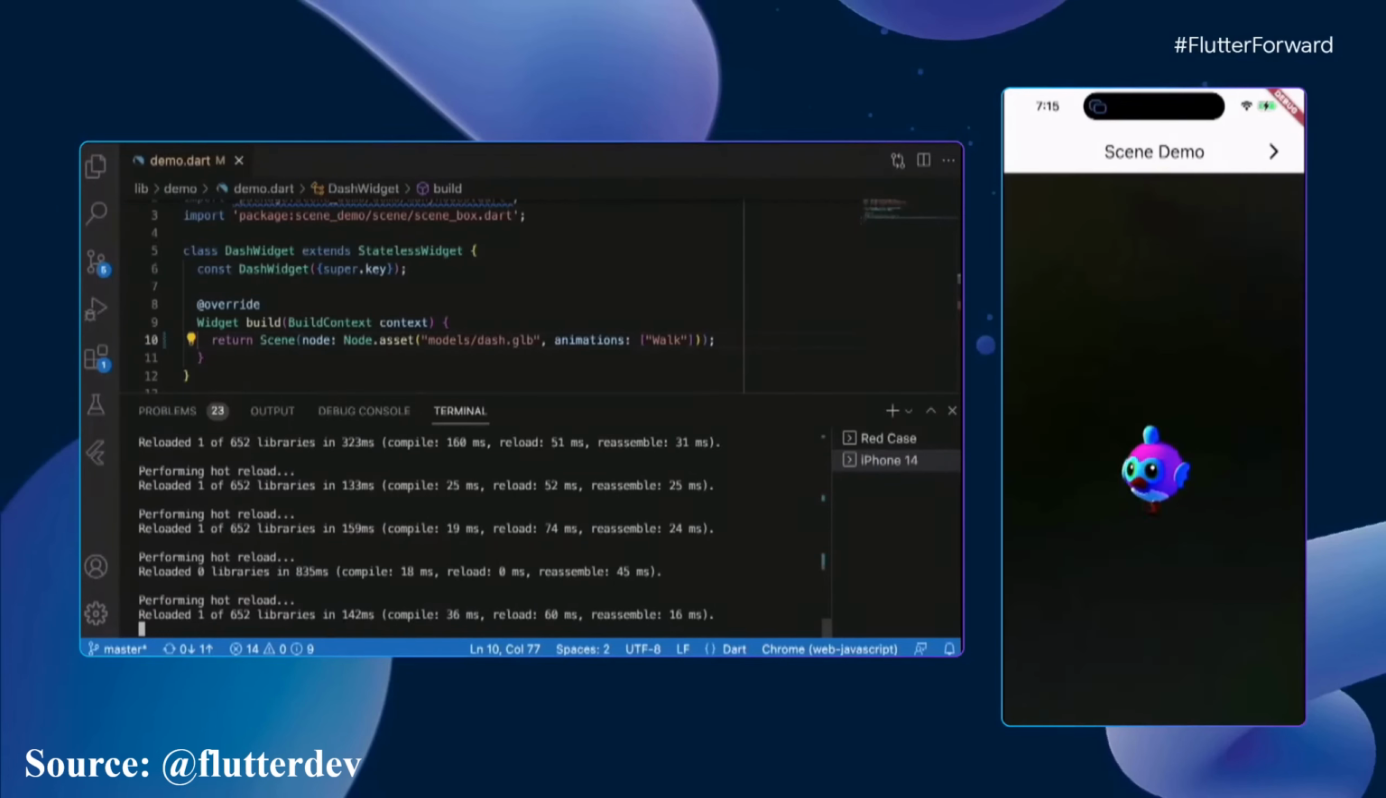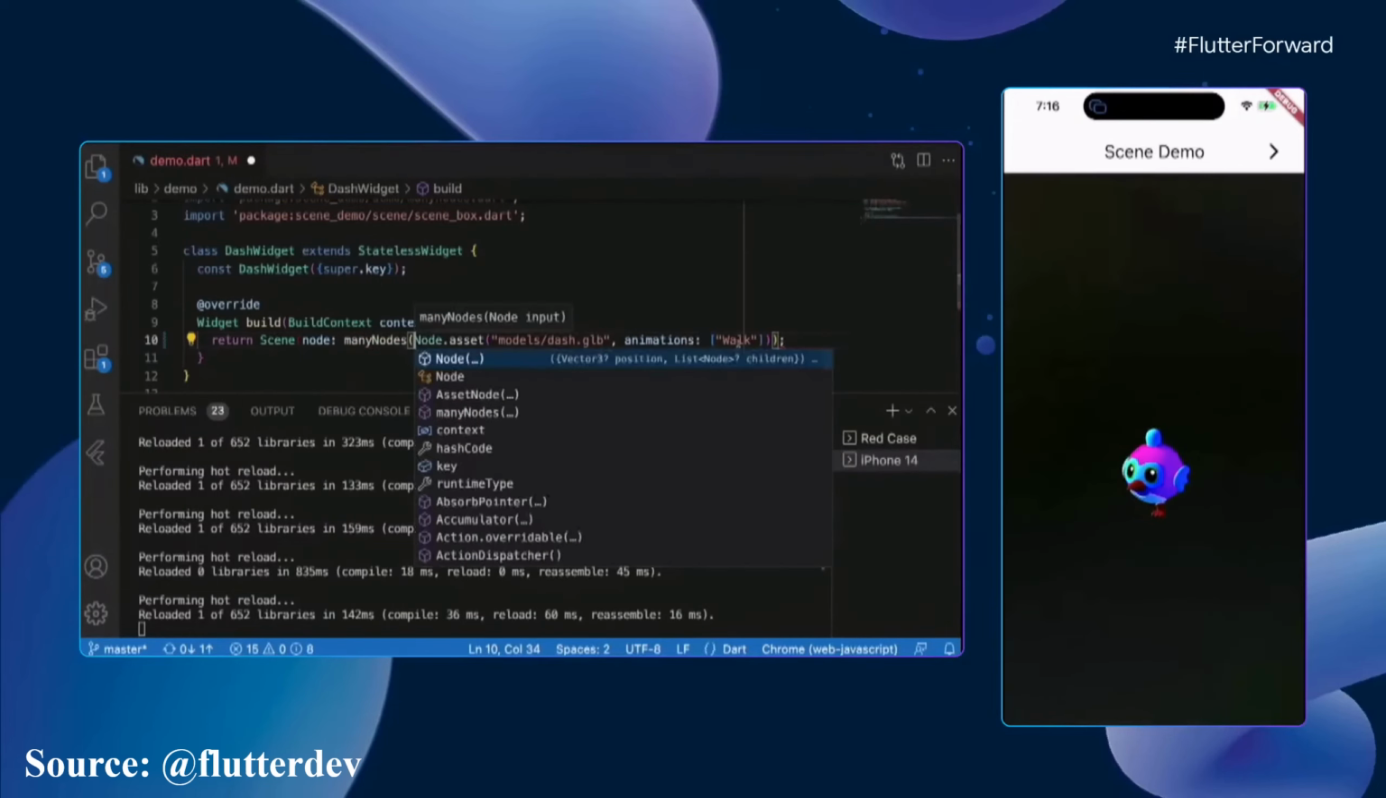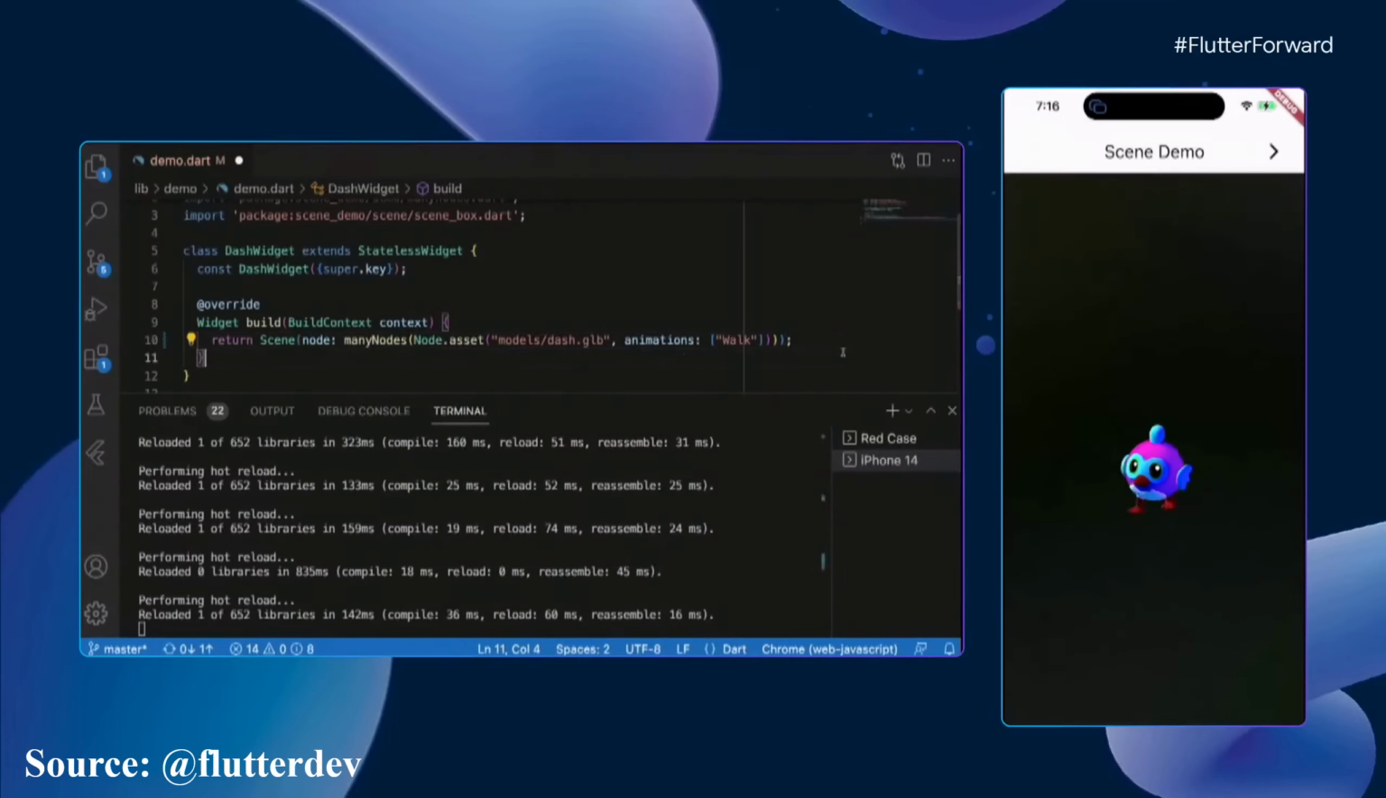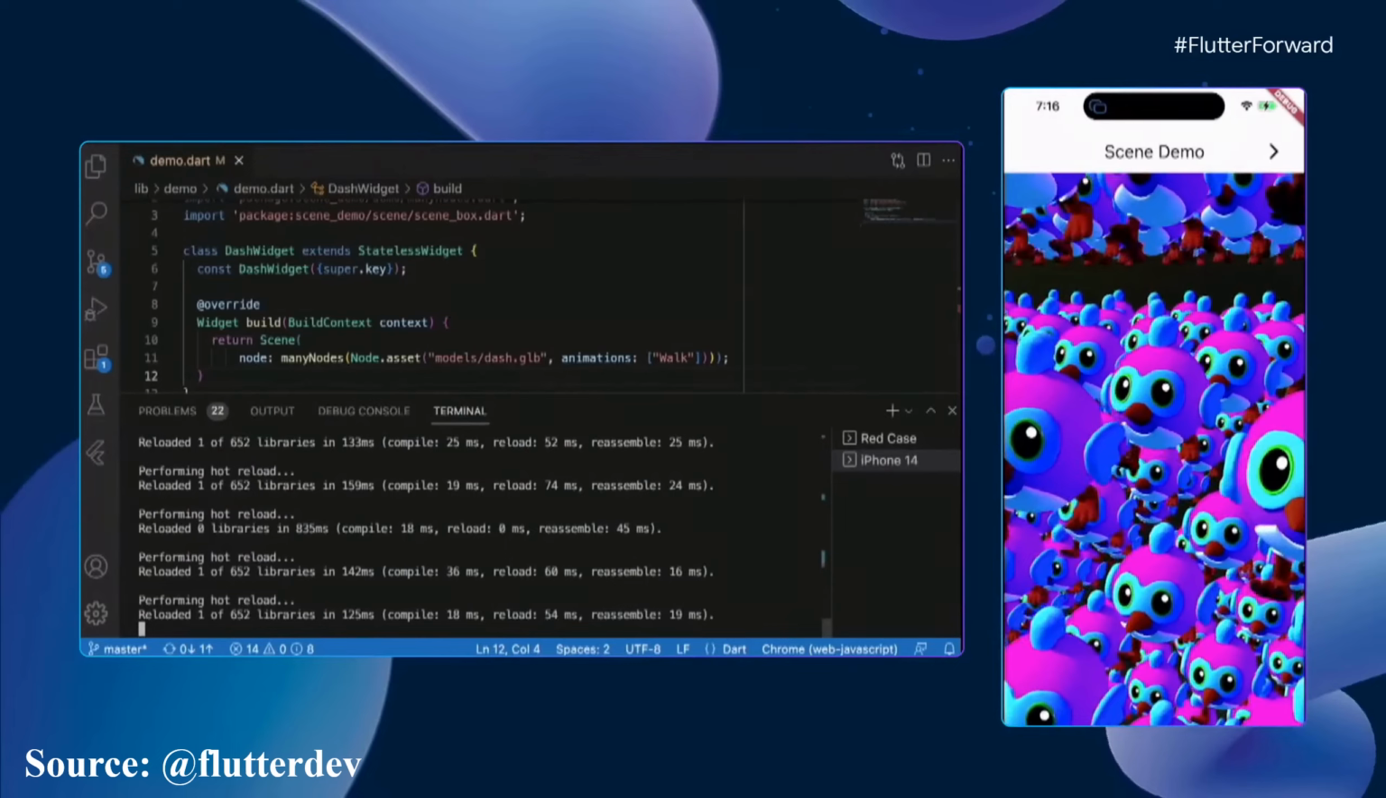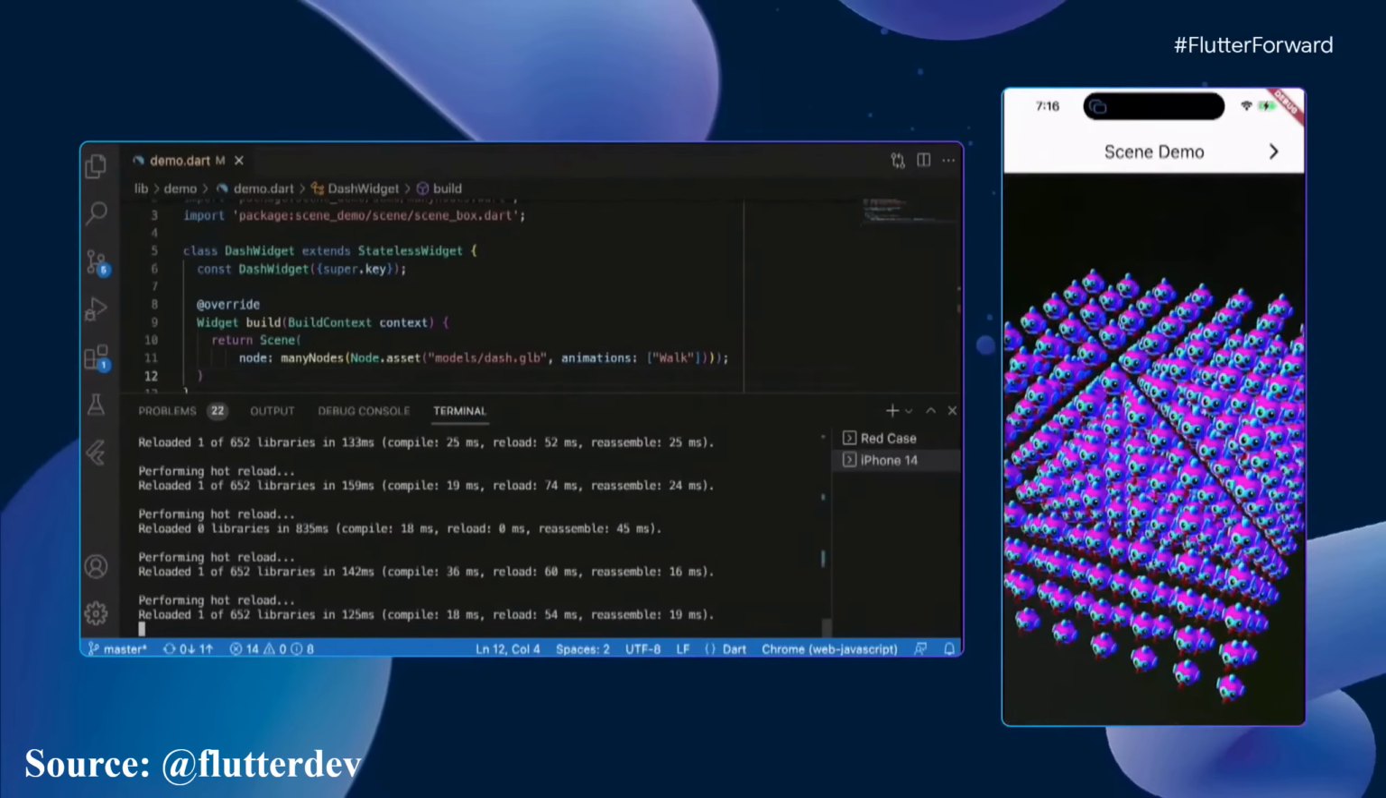But the thing is that we were just talking about performance, so I think we need to turn it up a notch, right? Instead of just showing a single Dash, I think we want to show a whole bunch of Dashes. So I have my helper function called many nodes, and I'm going to wrap it around my node object. Press save. Again, we'll hot reload. And now we have a whole bunch of Dashes.